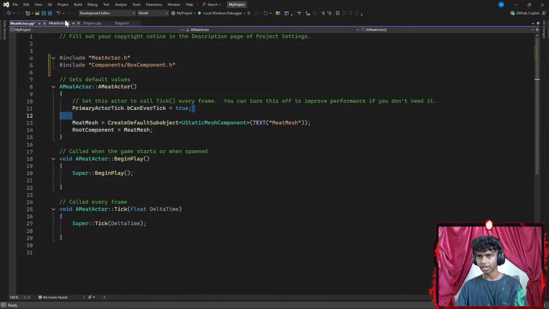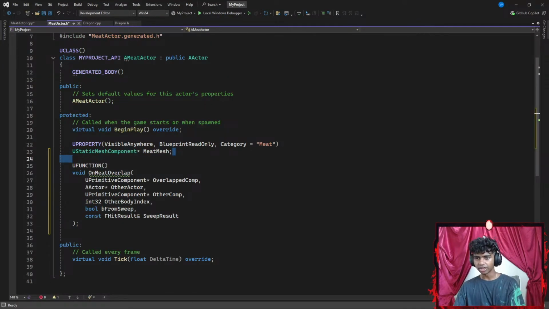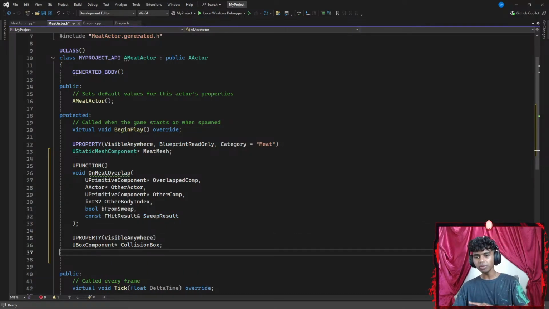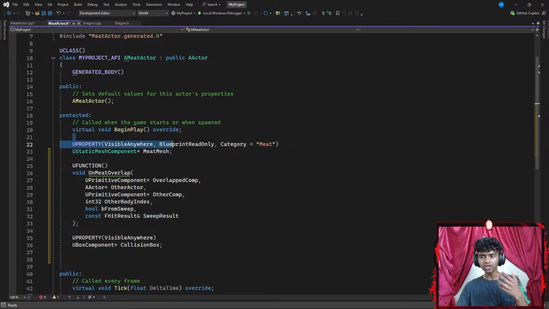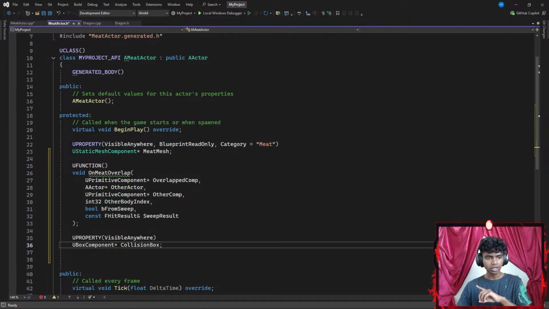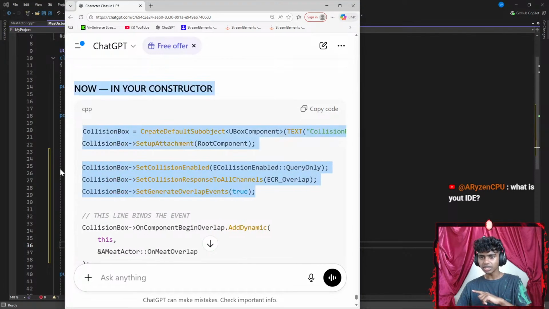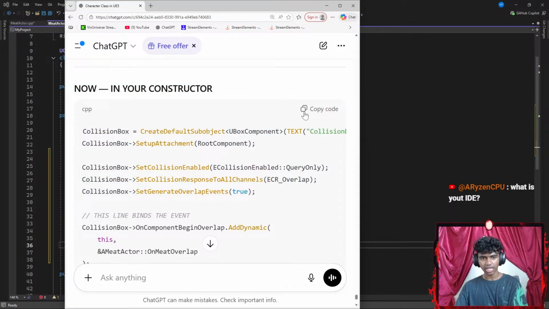Okay, let's go to my header files again. I gotta go ahead and add a visibility, but this time it's just gonna be visible anywhere. My blueprint won't be reading it. I don't have a category name. Okay, and then once I'm done with that as well, now in your constructor, these three things here is not necessary, but I might actually just add it.